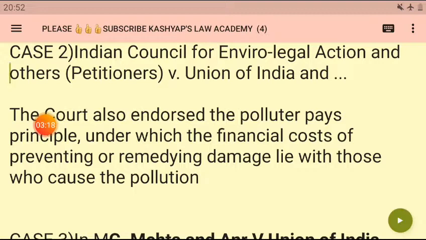And honorable Justice P.N. Bhagwati, in the MC Mehta case, the Shriram Food and Fertilizer case, which I have already explained, the oleum gas leak case, laid down the concept of the deep pocket theory also. Absolute liability theory was also laid down, because the Rylands v Fletcher rule is no longer applicable in the Indian context. Indian economy is an evolving, developing economy, and industries are developing. If there are exceptions, the accused party will obviously absolve themselves from criminal liabilities.